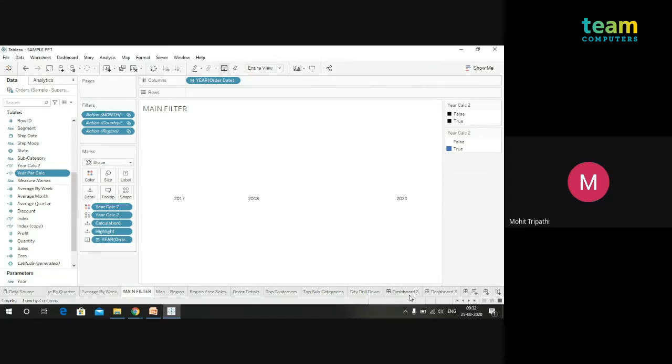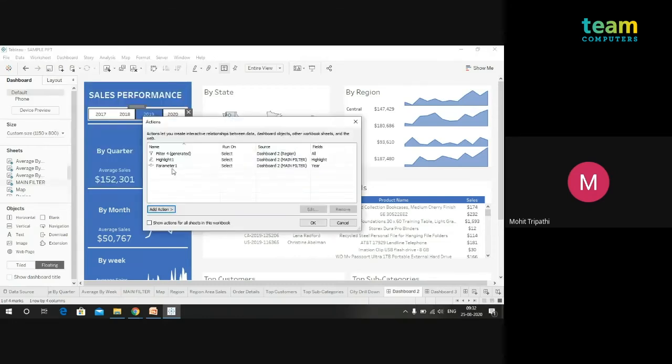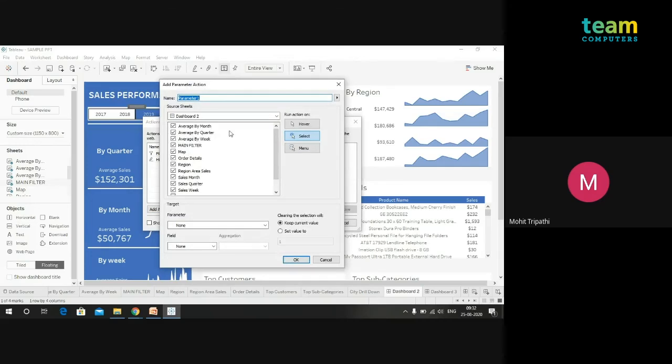So how will it filter the dashboard? Suppose we go to the dashboard and we go to the actions. Just from here, we will remove it, we will make it once more. From here you can add the actions. So we will have the change parameter action. And I will share some tips also. Suppose you have to check the options one by one, it's kind of irritating. So you can just select and drag it, and select on the last option, so they all will be unchecked. If you want to check them again, you have to repeat the same process.